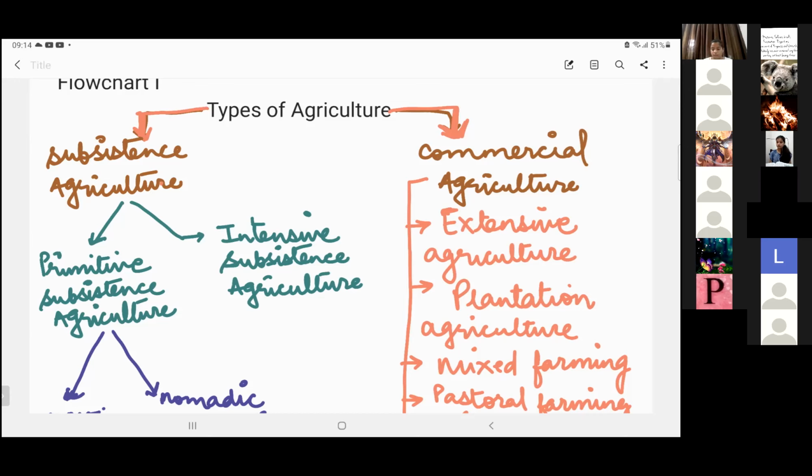Now, when we have to categorize this subsistence agriculture, we categorize it into two categories. One is primitive subsistence agriculture and the other is intensive subsistence agriculture.